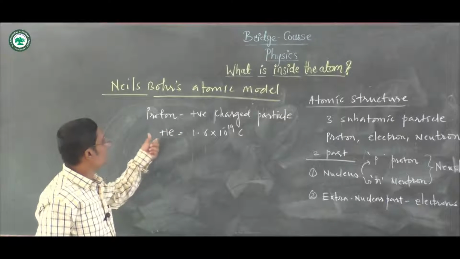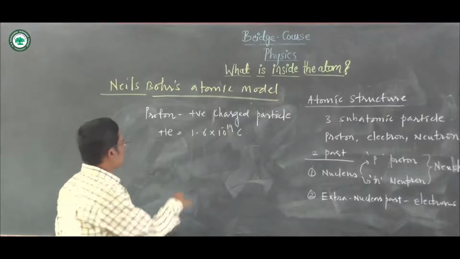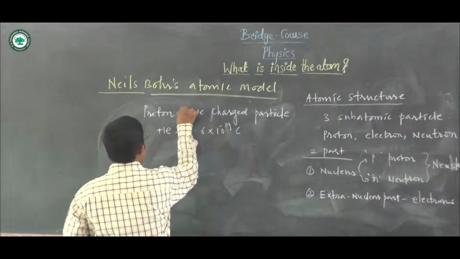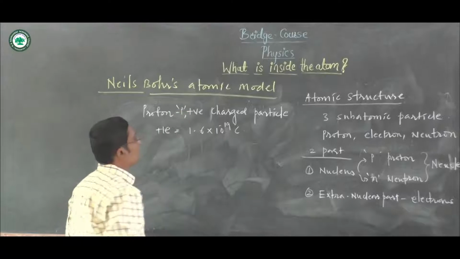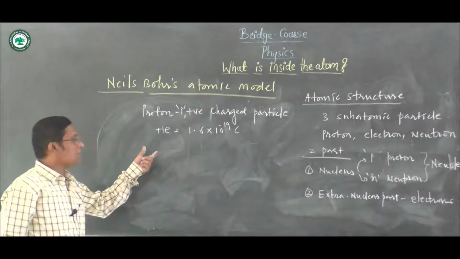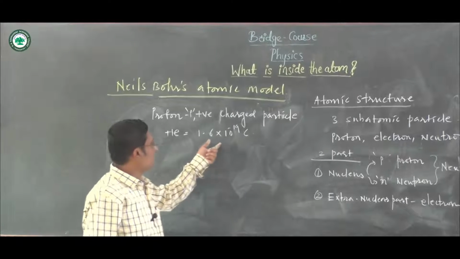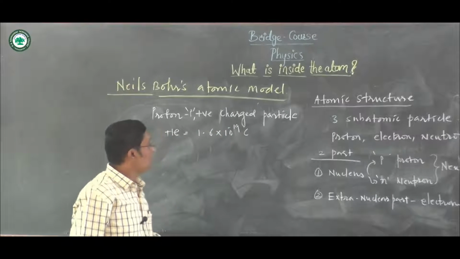Symbolically it is written as P, the positively charged particle, and it has a charge of plus one element, which is 1.6 into 10 to the power minus 19 coulomb.